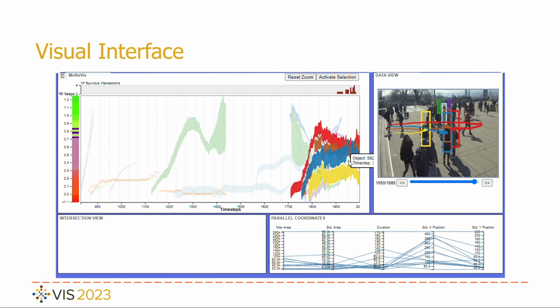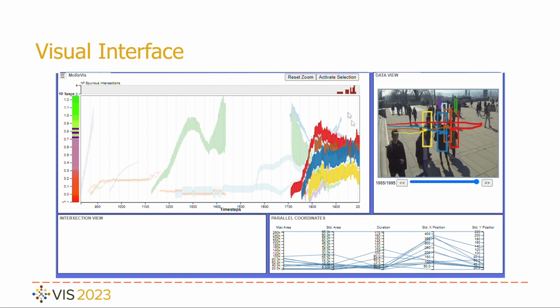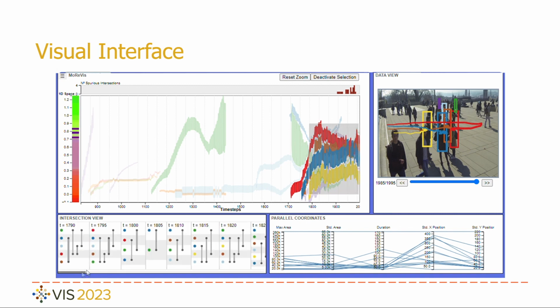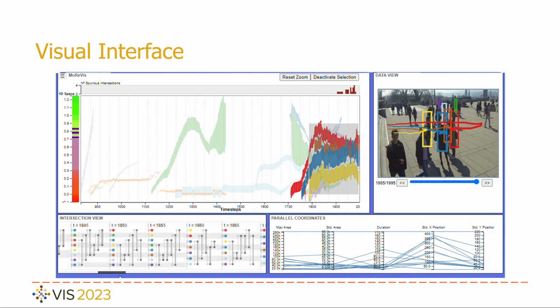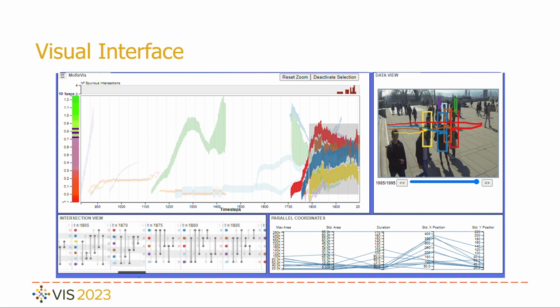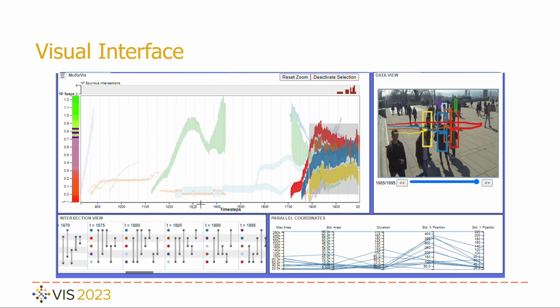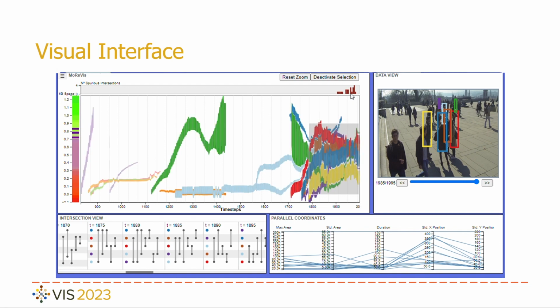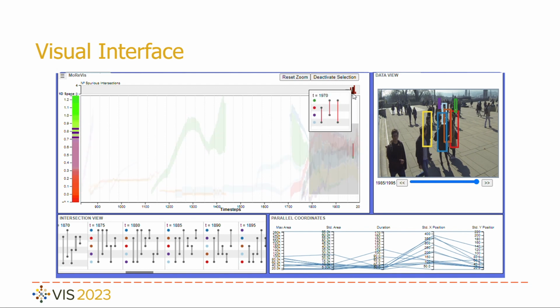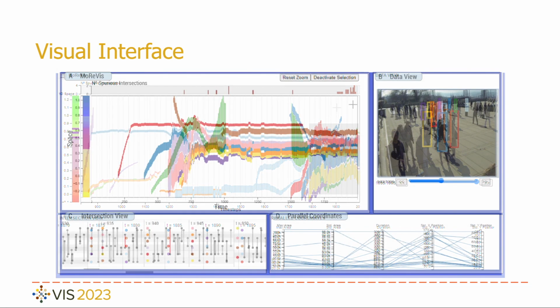It is possible to make a selection in the Morvis view that will update the intersection view at the bottom right. In this view, a graph containing the intersections of objects of each selected time step is displayed. Lastly, a parallel coordinates plot at the bottom left permits filtering the objects displayed in the Morvis view. Our tool also presents all interactions between the views to assist analysis.